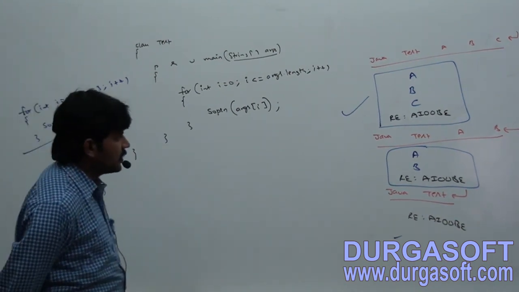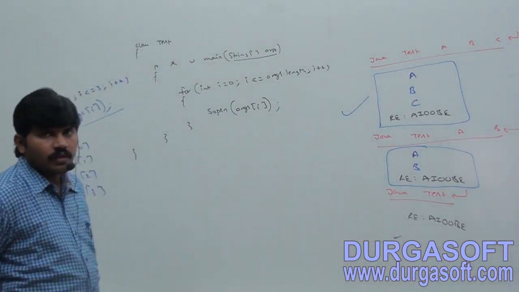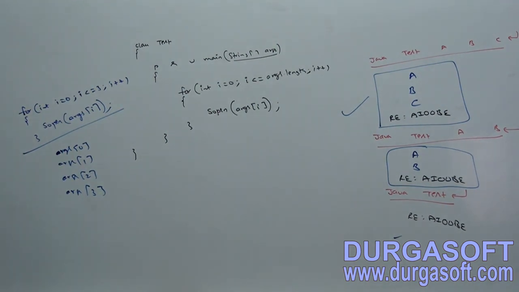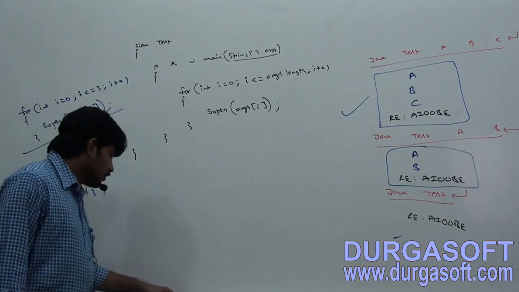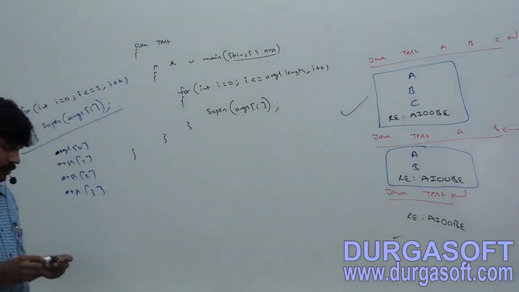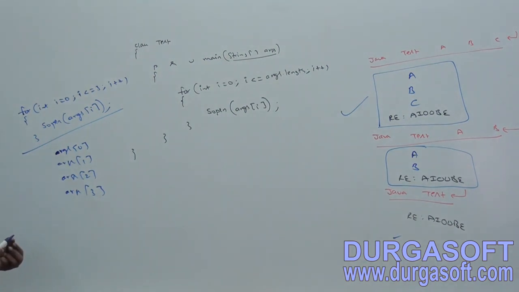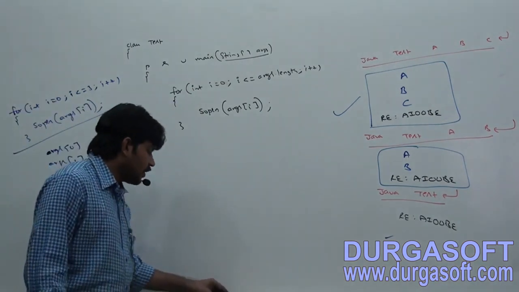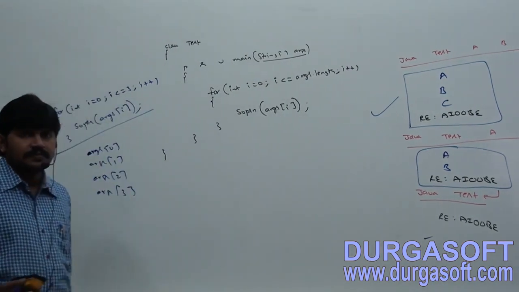Java test ABC. Runtime exception, ArrayIndexOutOfBoundsException. Java test, ArrayIndexOutOfBoundsException like this.